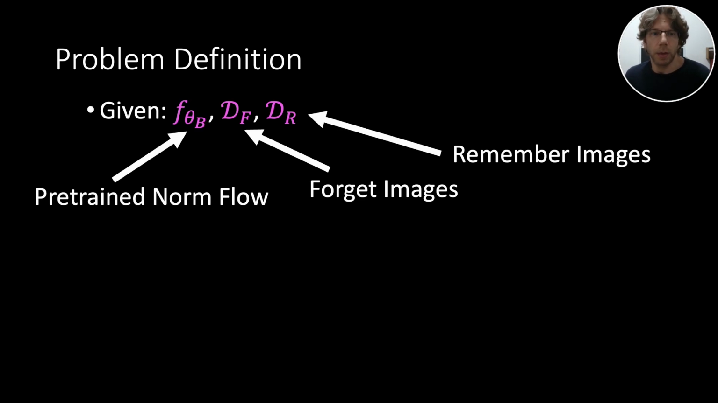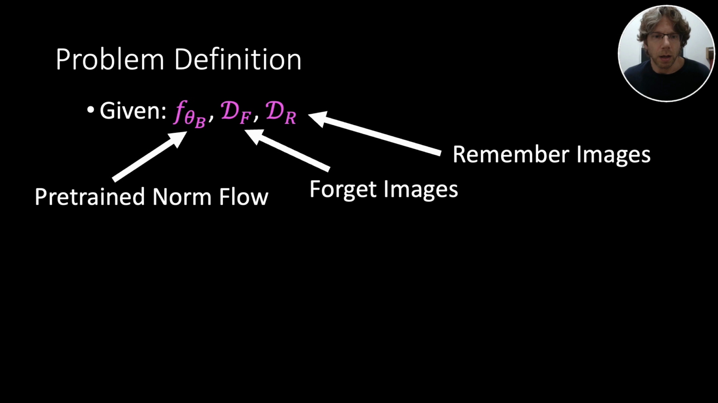Okay, so our problem definition. Given a pre-trained normalizing flow, a set of images to forget or de-emphasize, and a set of images to remember. These images are supposed to represent the distribution that we wish to preserve. For example, it can be a subset of the training data, but not necessarily so.